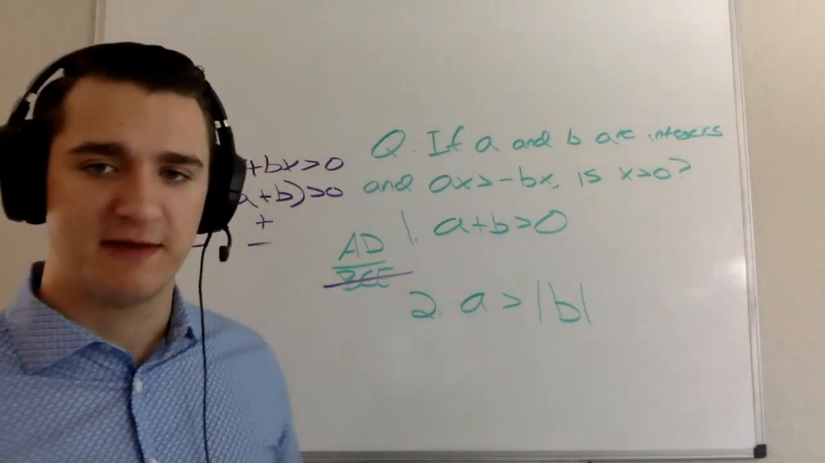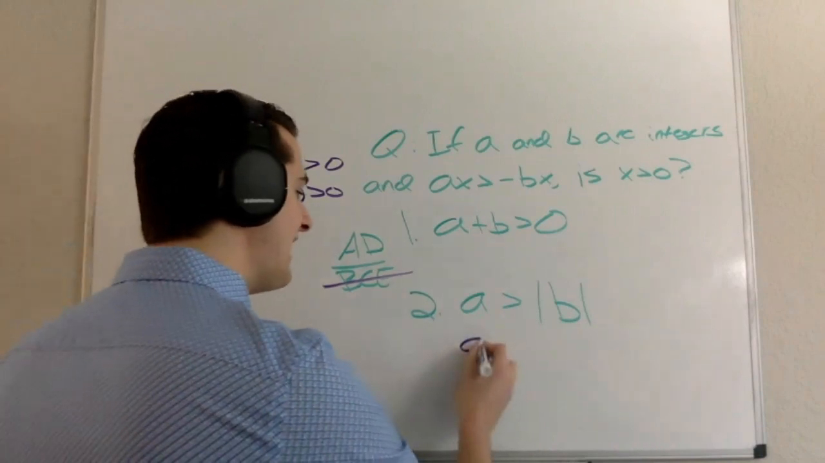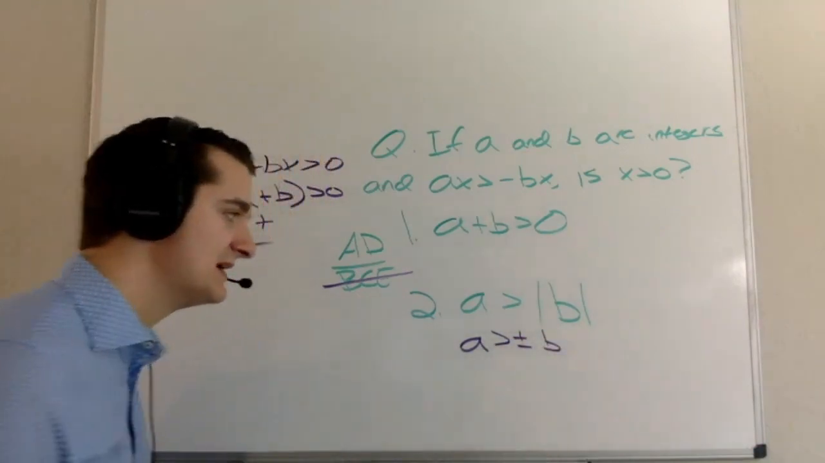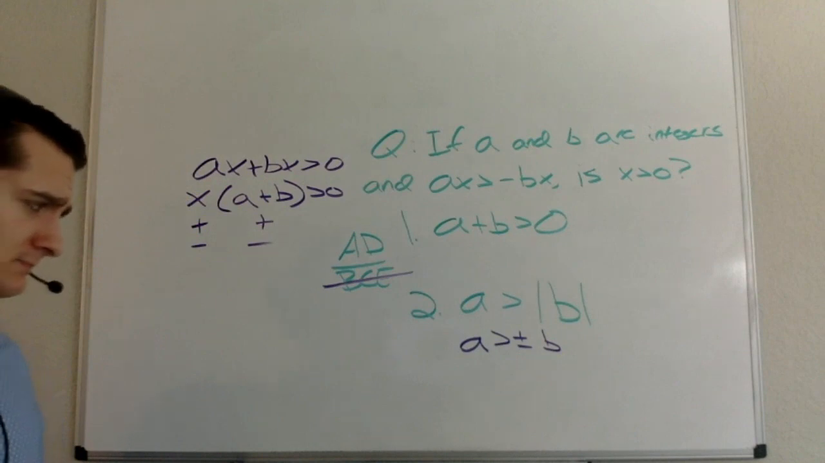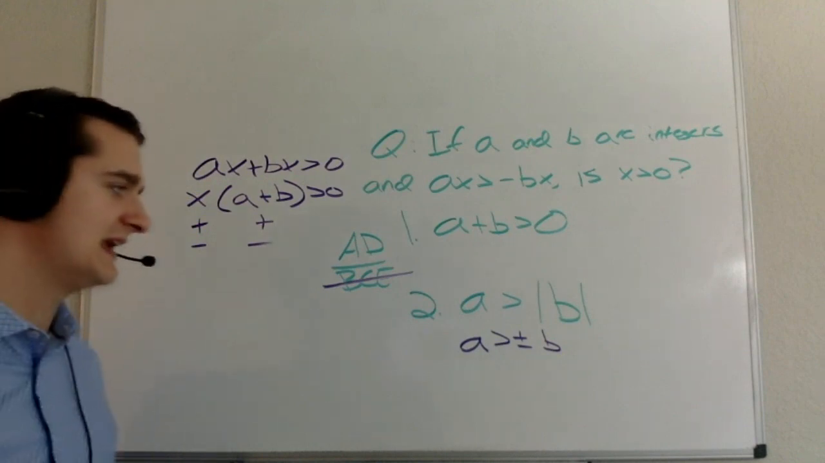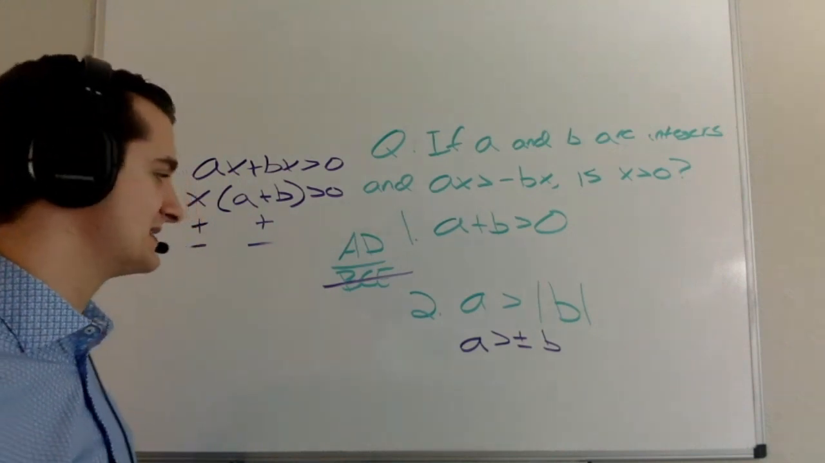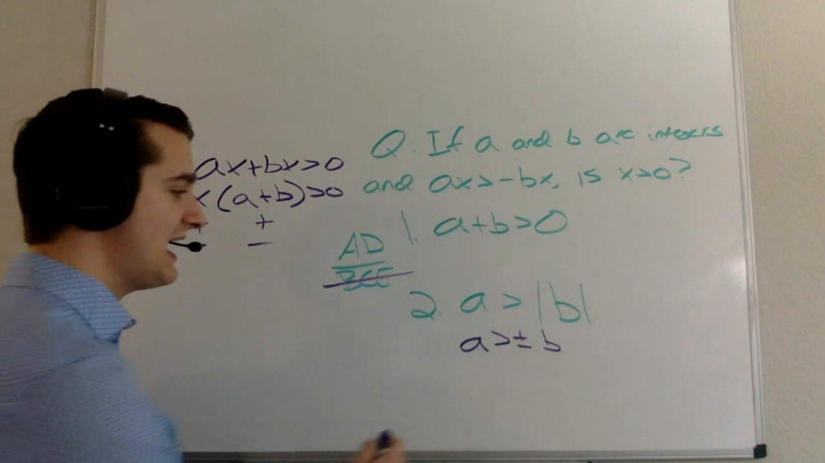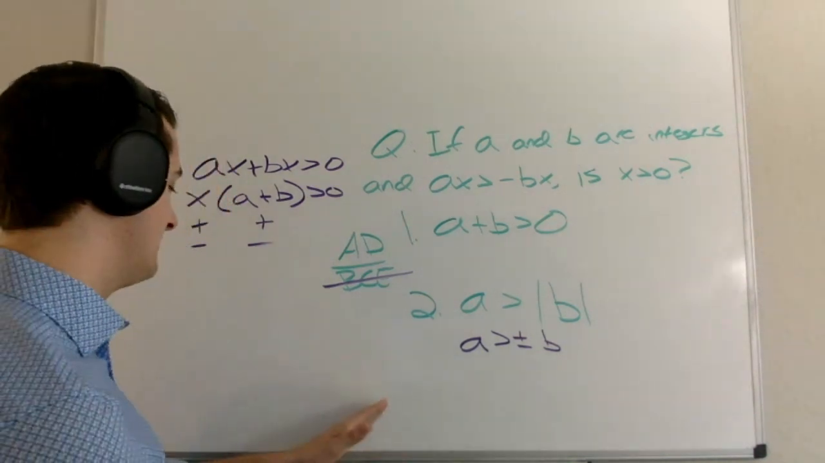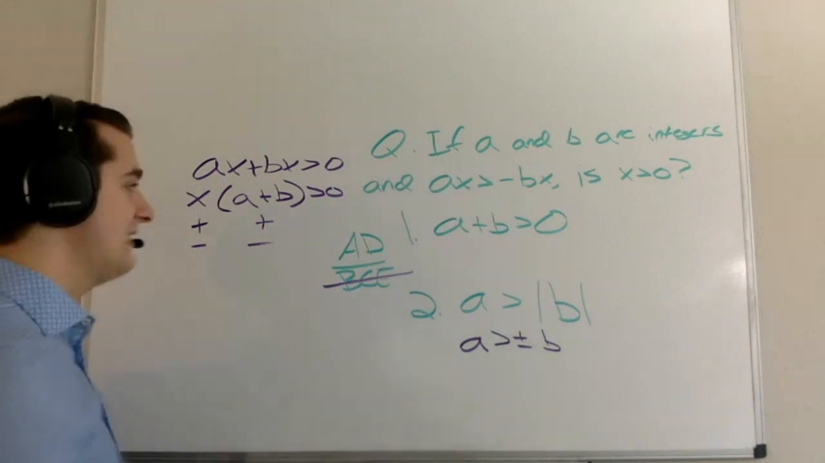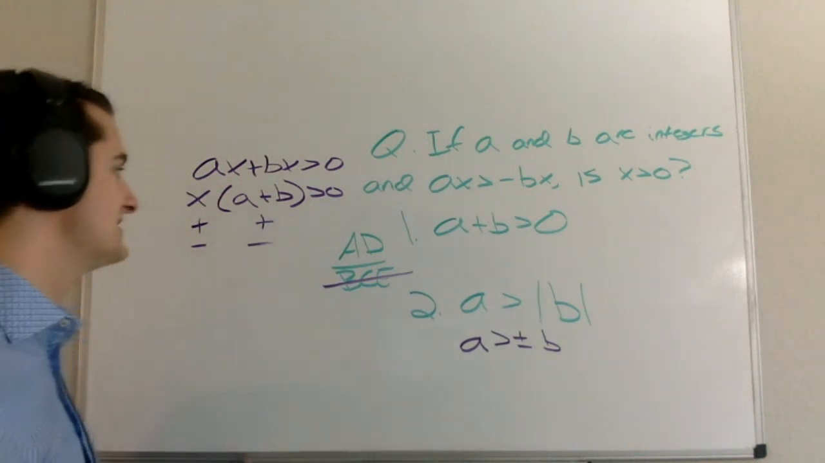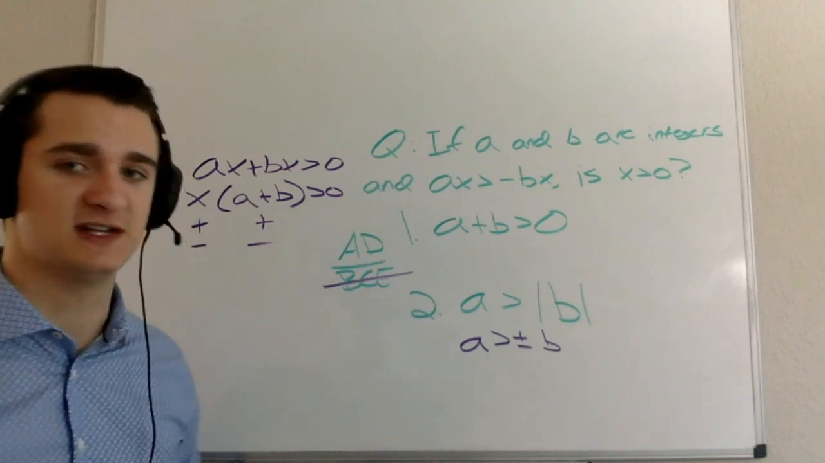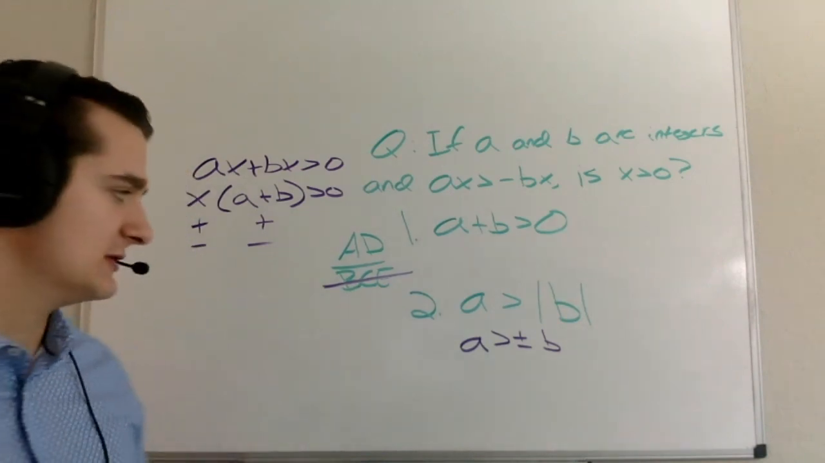Another way I could think about this is to say A is greater than plus or minus B, right? Now, obviously A is going to be greater than the negative version of B. A is going to be greater than the positive version of B as well. But basically what I know is that because A is further to the right of 0 than even if B is to the left of 0, when I add those two together, I'm going to get something positive. Because I know, again, that A plus B is going to be greater than 0. I also know that X is going to be greater than 0, and that's going to be sufficient.